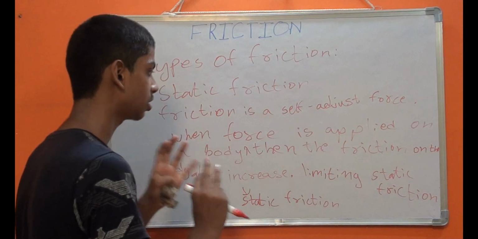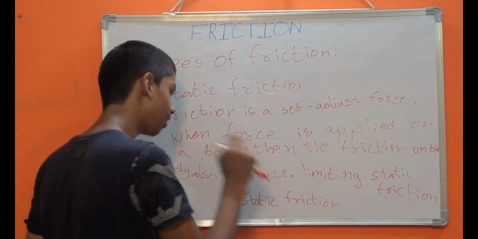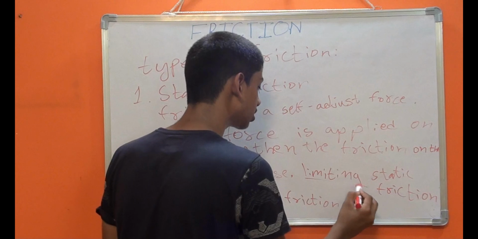After applying some force, the body starts to move. That force is called limiting static friction.